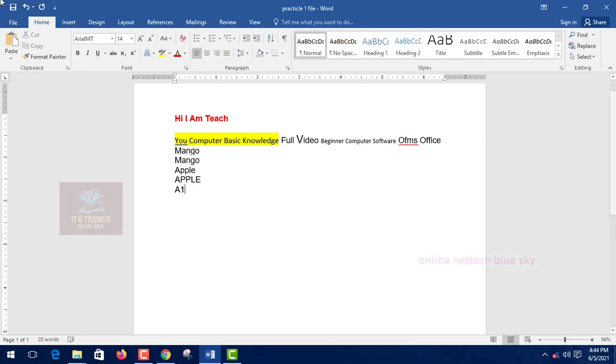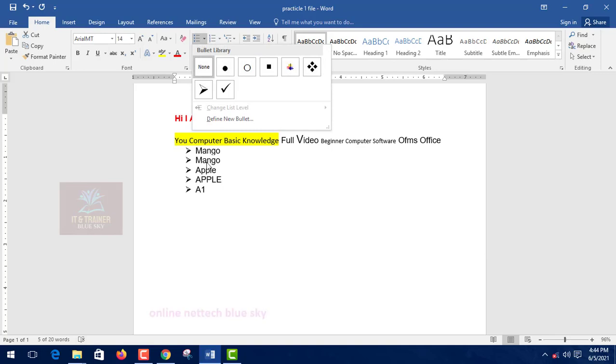Next, understand the format, new type of systems. Here you can see a list of systems. These are basically options for paragraph only. So you want a paragraph first. So you can see a list of mango, apple, one type of. So you want to enter this type, symbols, bullet library, and you can enter this type.